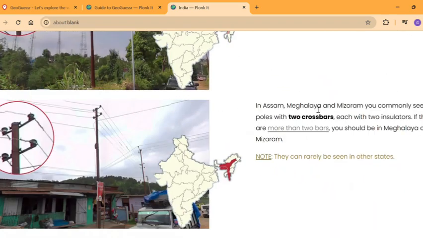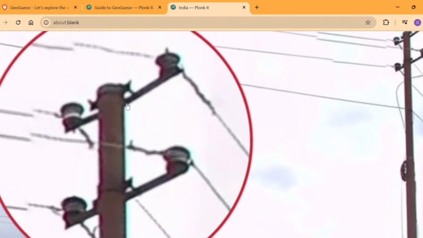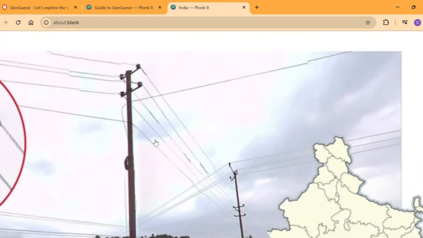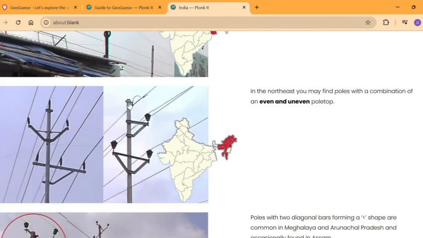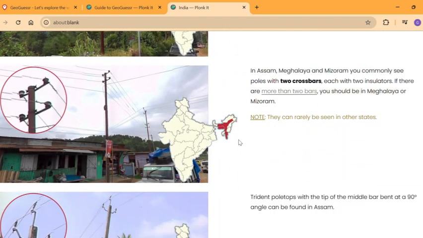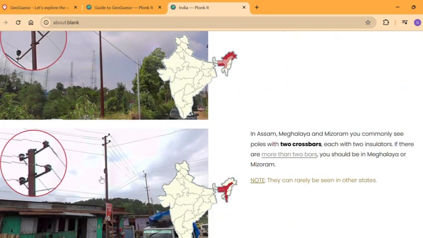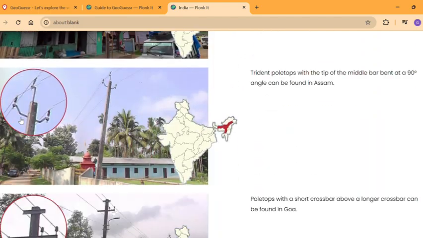Then we have the two crossbars. We can see they're equal crossbars on the poles, with equal lines that connect them. So they're even as well, and they're only found in these states. Uneven is over here, which is found all over the place, but even has two crossbars. I think you can probably distinguish all the states that have these crossbar pole tops.